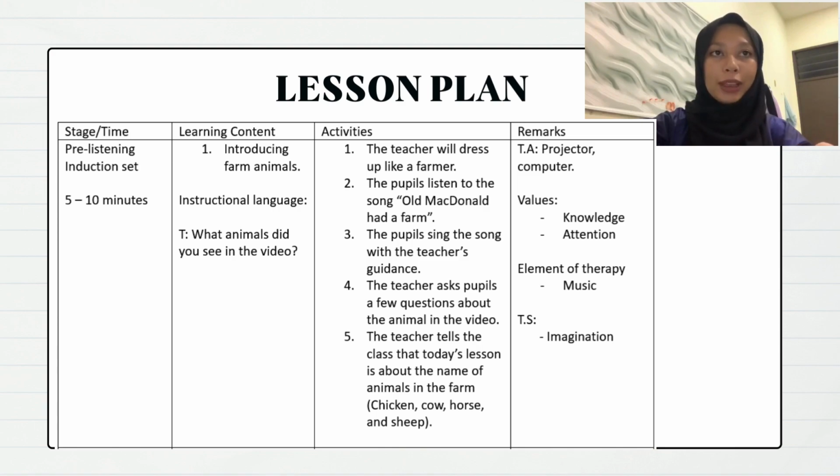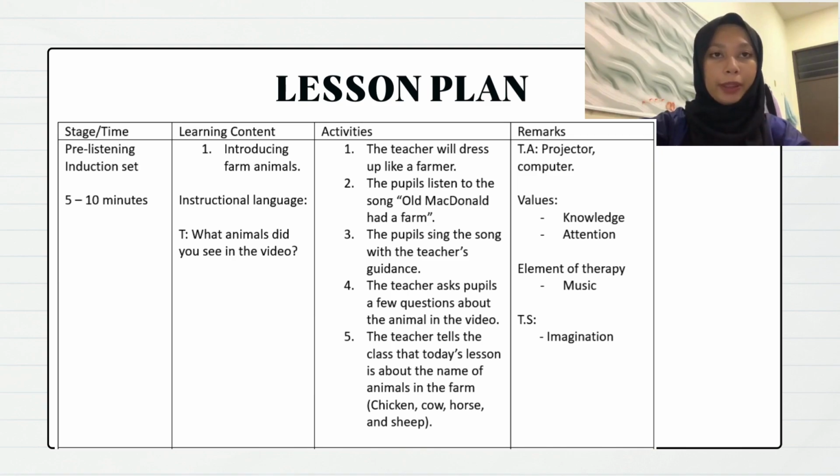Next is values. The first value is knowledge. Pupils can gain knowledge about farm animals because some of them maybe did not know the differences between farm animals and other animals, for example, pet animals or wild animals. The next value is attention. Pupils need to pay attention when they watch the music video.